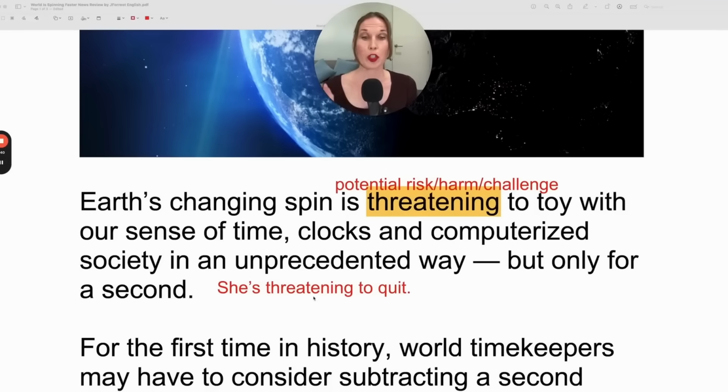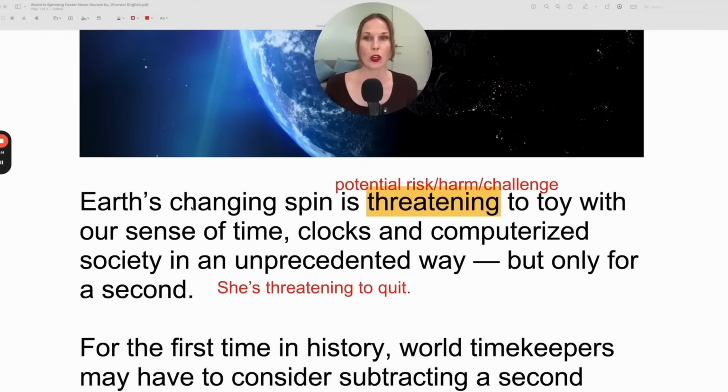Let's look at this example. She's threatening to quit. So this means there's the potential for risk, harm, or a challenge. In this case, the challenge, if she quits, she takes her knowledge, her experience with her, and there's no one to do the job. So that is the potential. But if she's threatening to quit, it's not a certainty because it may happen, that modal verb, a probability. So there's a potential, but again, it's not guaranteed.